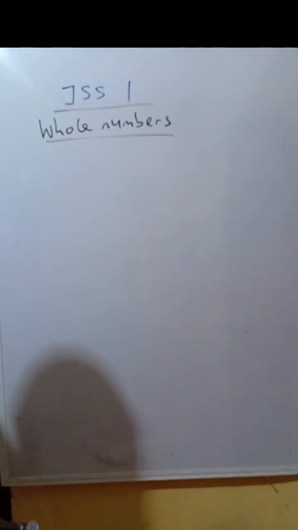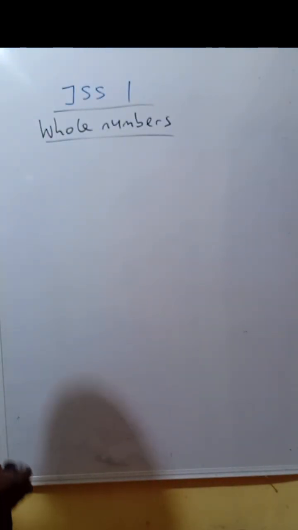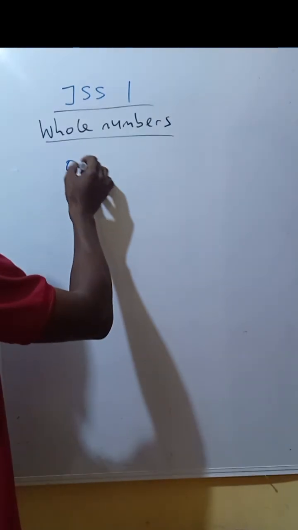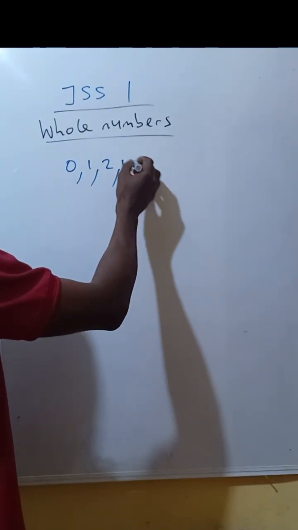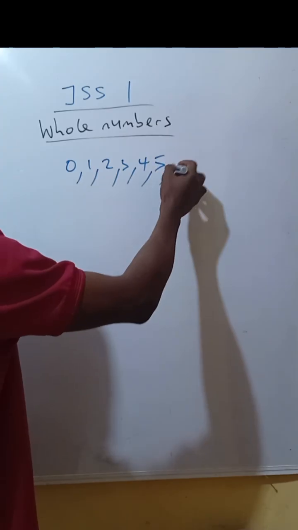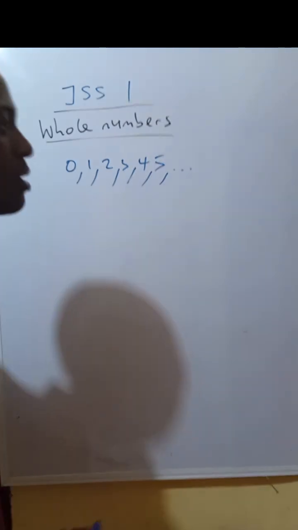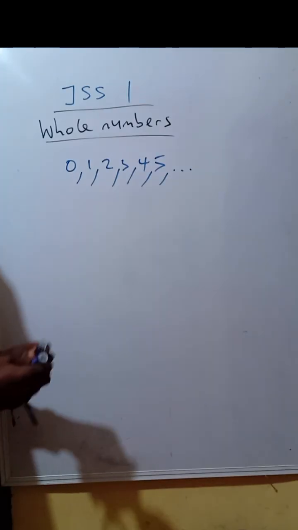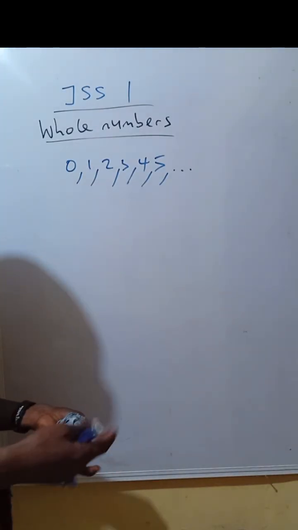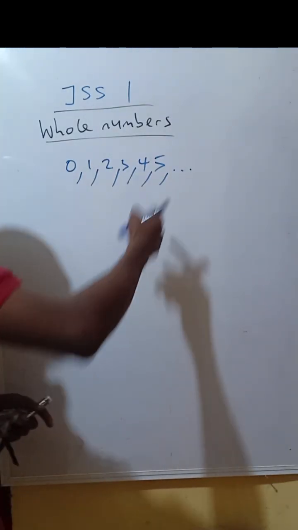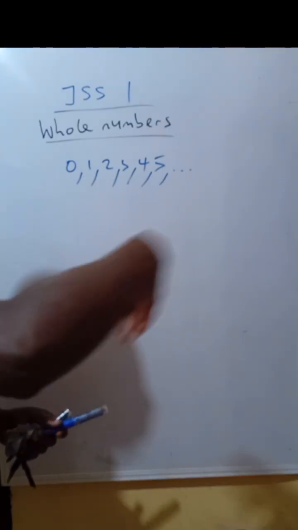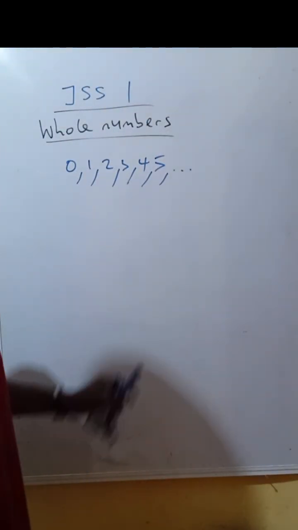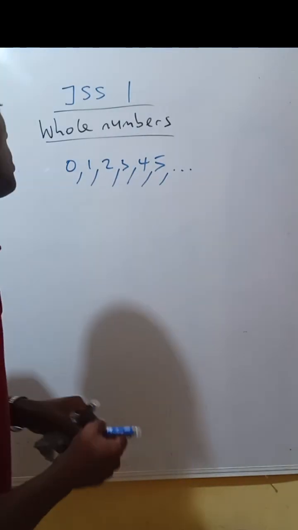So let's go to whole numbers. What are whole numbers? Whole numbers are counting numbers. Examples, you have 0, 1, 2, 3, 4, 5, down to the last number known on earth. What do you think is the last number you know? A billion, but there's still trillion, there's quadrillion, and whatever. So down to the last number known, which you call infinity. This is what you call a whole number.